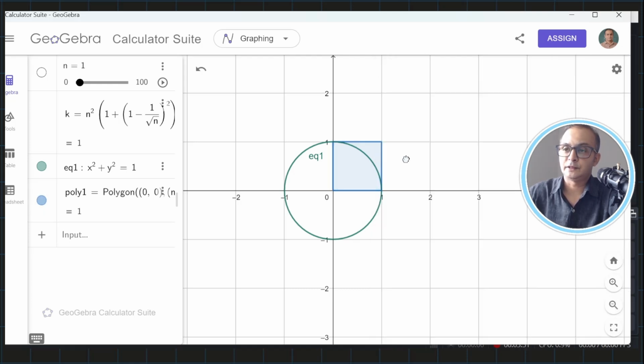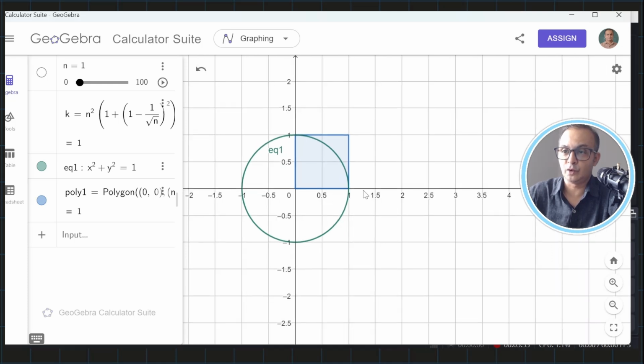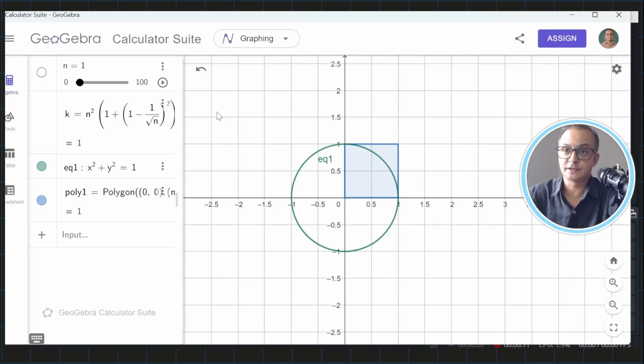So you can see in this first scenario where n is 1, the grid is 1 by 1, and there is a tangent possible because the 0 and n are already inclusive. So you can see that 2 tangents are possible on the circle, and after that what will happen, you can explore by moving this slider.